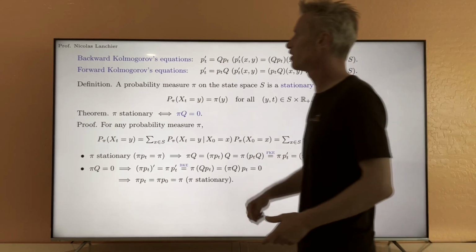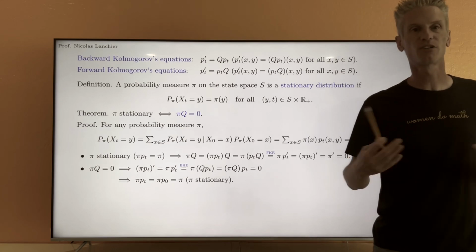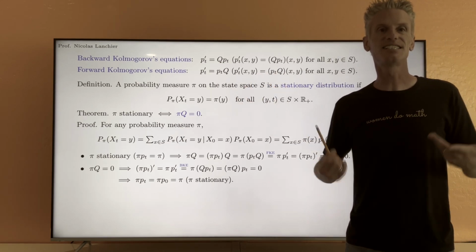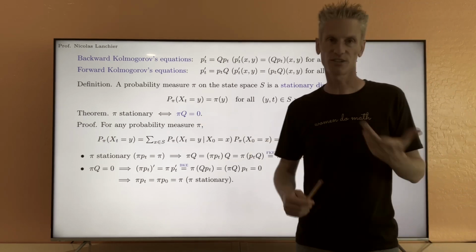Alright, so that shows the theorem. Pi is stationary if and only if pi Q equals 0. This is extremely useful in practice. That's typically how you find the stationary distribution.